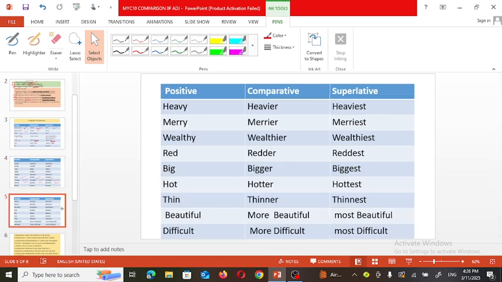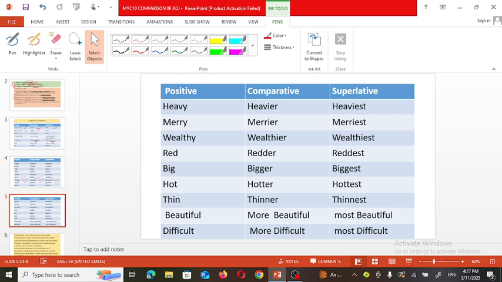Now see the next few examples where last letter Y is changed into I, and then ER or EST is used. So see the example: heavy, heavier, heaviest; merry, merrier, merriest; wealthy, wealthier, wealthiest; red, redder, reddest; big, bigger, biggest; hot, hotter, hottest; thin, thinner, thinnest; beautiful, more beautiful, most beautiful; intelligent, more intelligent, and most intelligent; difficult, more difficult, and most difficult.